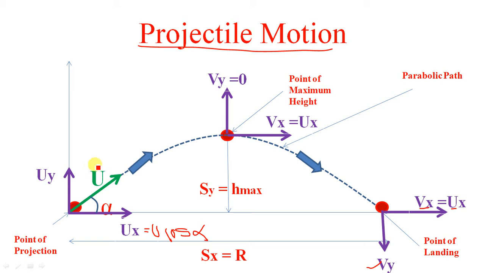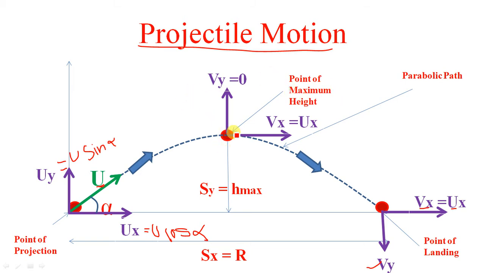If we divide this velocity into its two orthogonal components, the vertical one is u sine of alpha. This is the velocity of projection, and this is the angle of projection. The projectile traces a path. That path is parabolic in nature, and it is known as projectile motion.